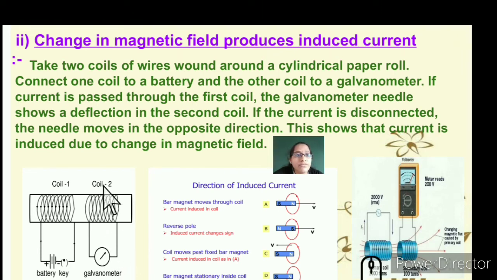If the current is disconnected, the needle moves in the opposite direction. So here you can see that the first coil is connected with a battery and a key. The second coil is connected to a galvanometer. Inside it you have a paper roll which is cylindrical in shape, and you pass the current through the first coil.